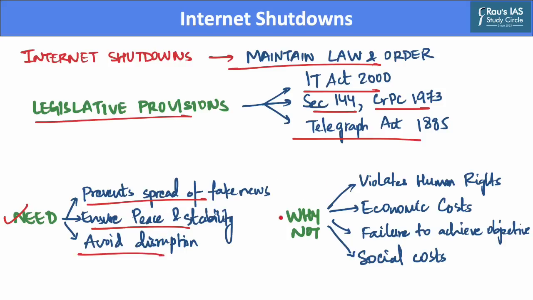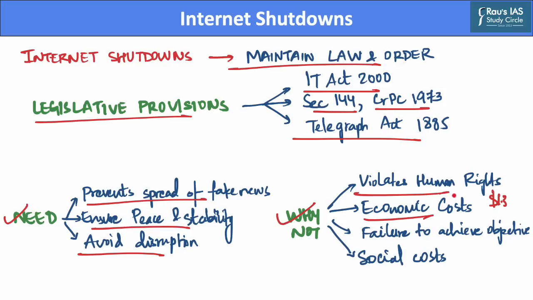However, there are many arguments against internet shutdowns. The first argument holds that internet shutdown violates human rights, as it is a tool to curb dissent, which gives the government excessive control over the dissemination of information and helps the government dominate the narrative. Further, there are economic costs of internet shutdowns. As per a report, India lost over $1.3 billion annually due to these internet shutdowns.